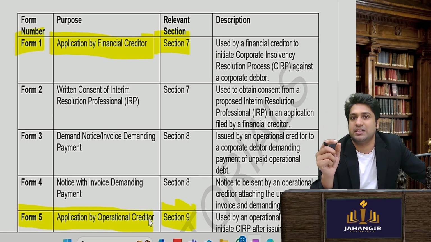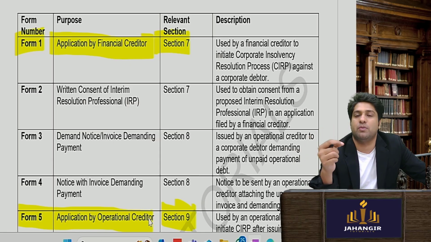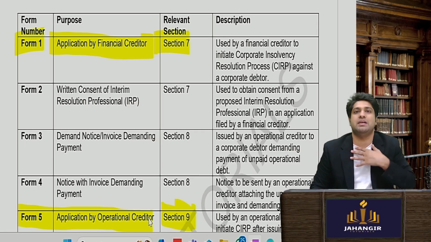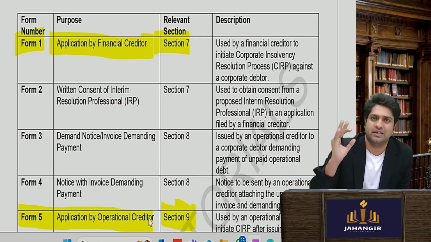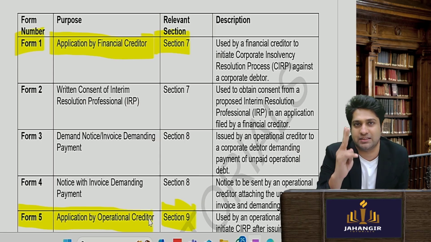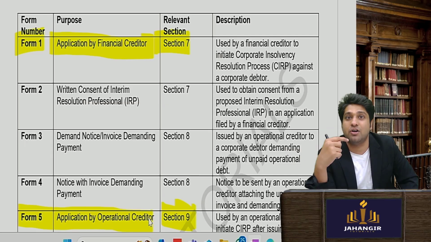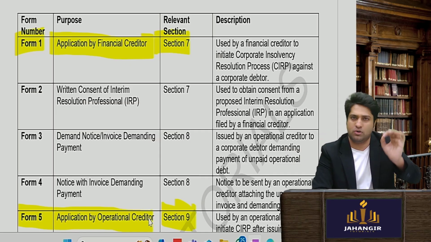Operational debt is where a money demand comes on the basis of supply of goods and services. So for example, if I have supplied goods to you and you have not paid the money, I am an operational creditor. If I have given you services, such as salary for employees also, they will be operational creditors. So two kinds of creditors are recognized under the IBC Code: financial creditors, that is your lender of money, loan, and operational creditors, those who have given services or goods. So Form 1 and 5, we will write it down. All I want you to note down.